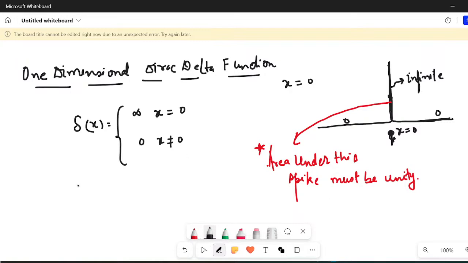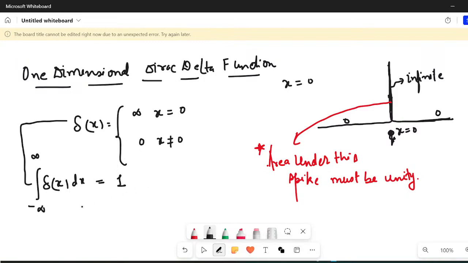So if the area under the spike is unity, it implies that whether I integrate from minus infinity to plus infinity, because for all other points except 0 this is already 0, whatever this integration gives would account for the area under this narrow peak, and this is equal to 1. So this is how you define your Dirac Delta function. These two things together define your Dirac Delta function.